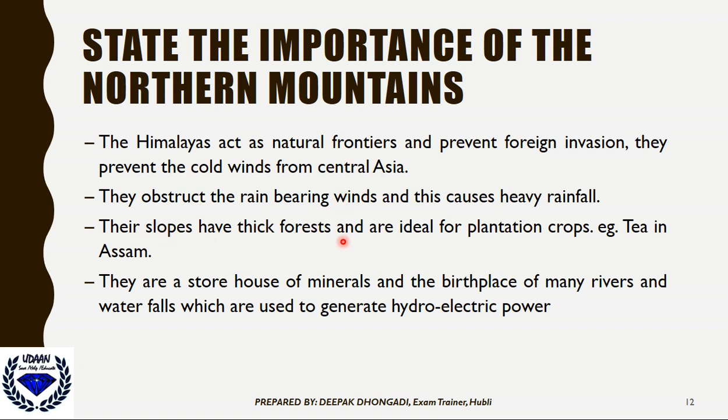Their slopes have thick forest. So Himalayan mountains, we can see entirely covered with forest and ideal for plantation of crops like tea in Assam. Assam is a very famous place where a lot of tea production takes place, with thick forest very good for tea plantation. They are a storehouse for minerals and the birthplace of many rivers. Example, Gangotri Glacier is the birthplace of river Ganga.